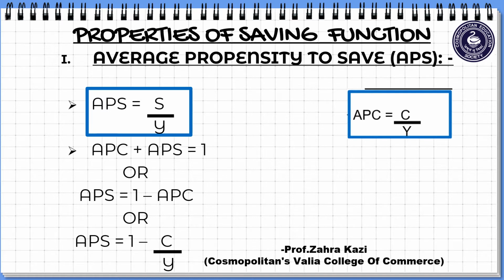Apart from this, APS, now both the ratios, always understand students that both the ratios must compulsorily add up to 1. Okay, so they together, that is APS and APC together constitute total income. That is why both have to add up to 1. So here we can write it as APC plus APS is equal to 1, or you can also rewrite this as APS is equal to 1 minus APC. So whichever you feel is comfortable to you, you can mention this in your properties of APS.